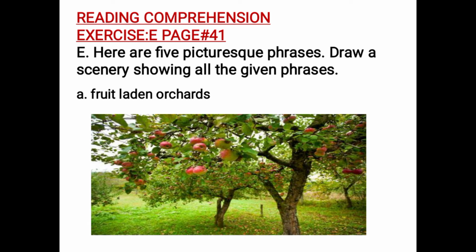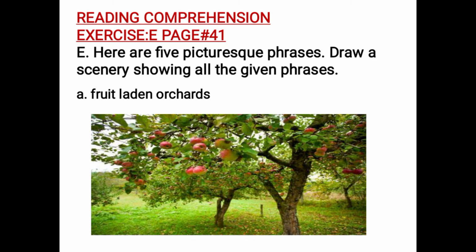For example, the first phrase is a fruit-laden orchard, means a fruit-laden garden or a garden which is full of fruits. So when I say a fruit-laden orchard, which has so many fruits on the trees, all of you must be imagining a certain type of garden in your minds.